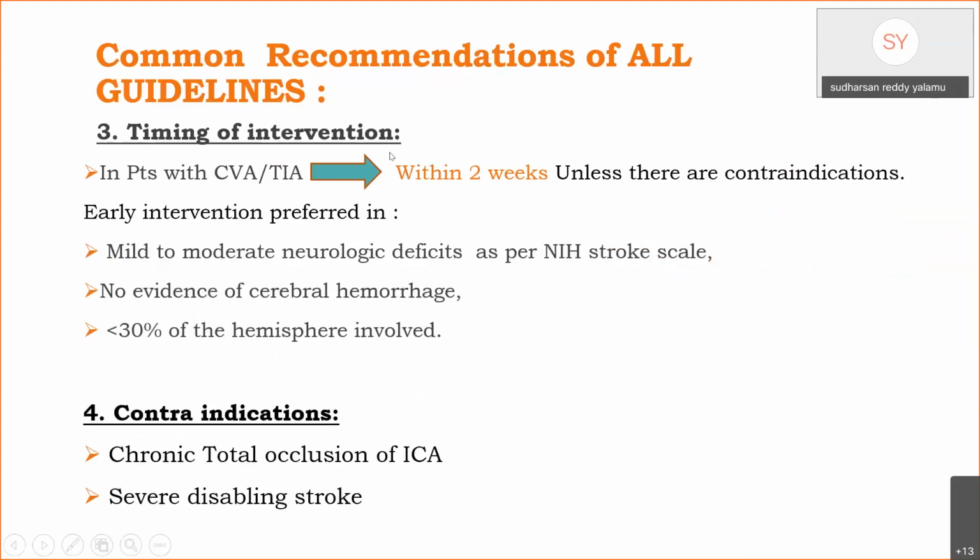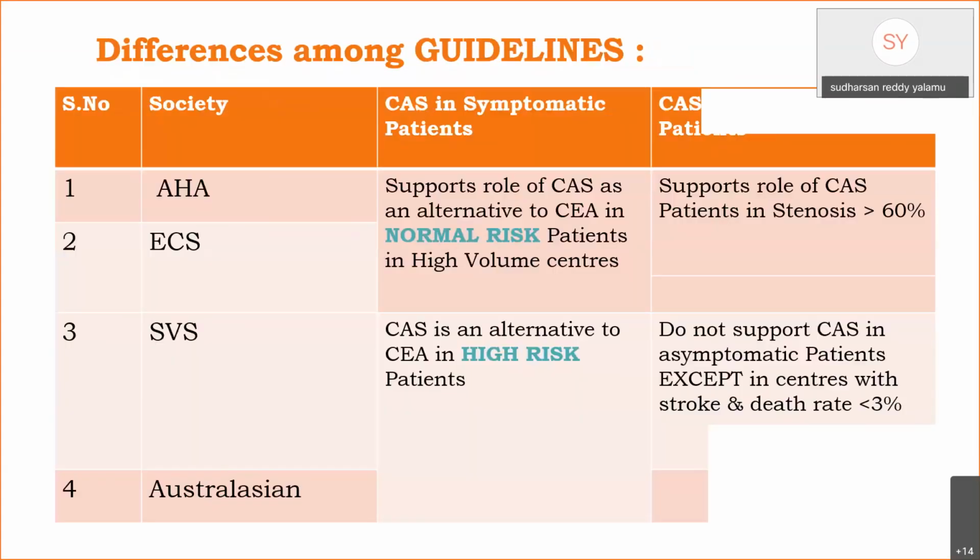Coming to the timing of intervention, in patients with severe transient ischemic attack, the preferred time of intervention is within 2 weeks. This is because there is increased risk of recurrent stroke within the first 2 to 6 weeks. Unless there are contraindications, early intervention is preferred in patients presenting with mild to moderate neurological deficits as per NIH stroke scale and no evidence of cerebral hemorrhage, with less than 30% hemisphere involvement. Contraindications to any intervention are chronic total occlusion of the ICA and severe disabling stroke.